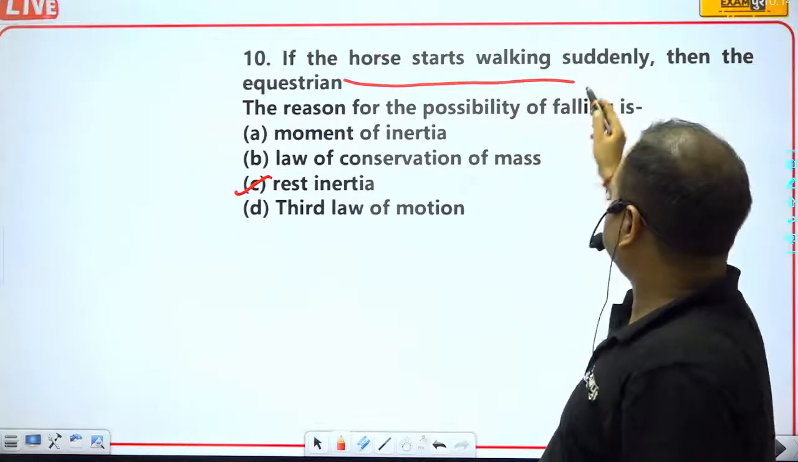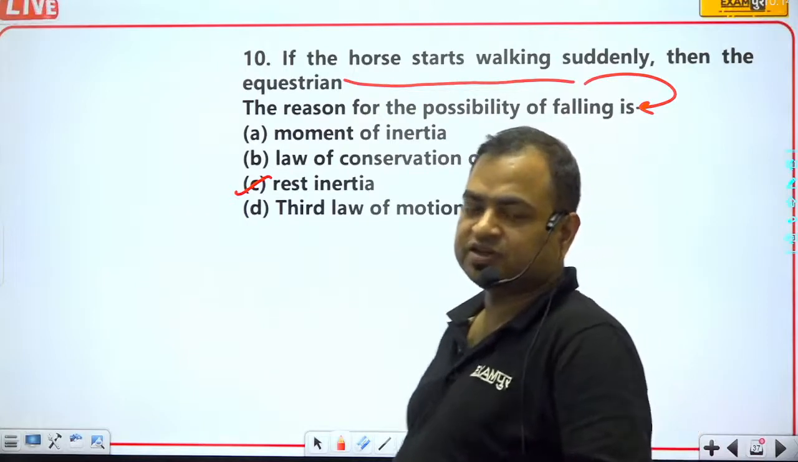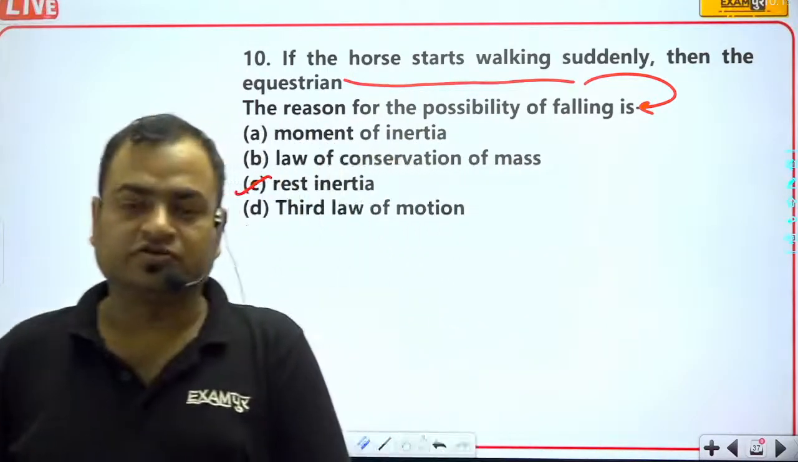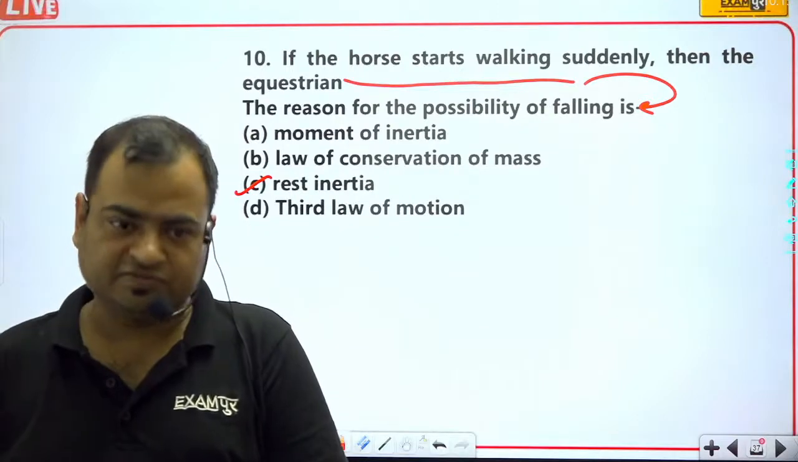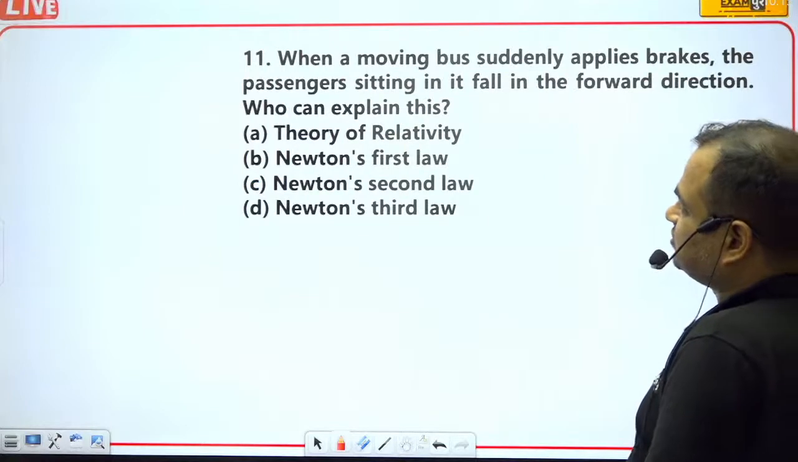Actually, this line has been written after that. So rest inertia will be the correct answer. Rest inertia means inertia of rest. So inertia of rest will be the correct answer.